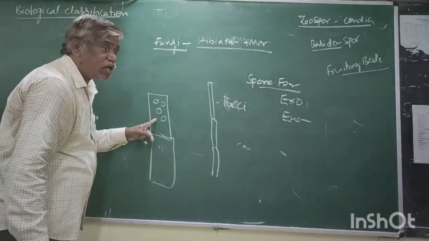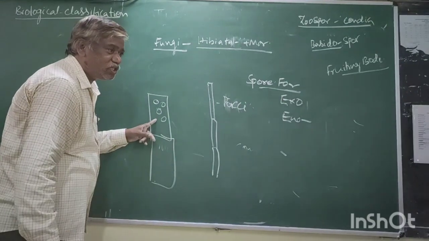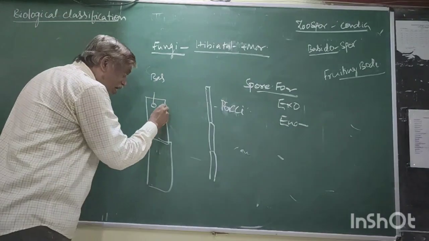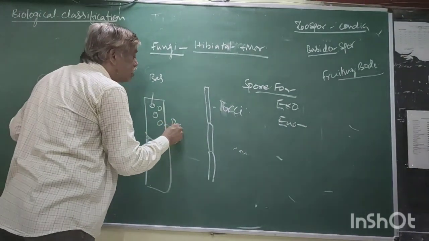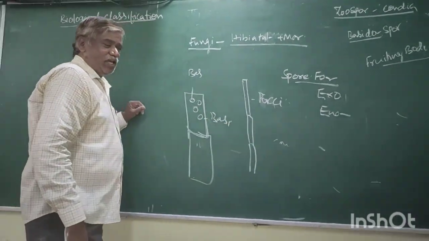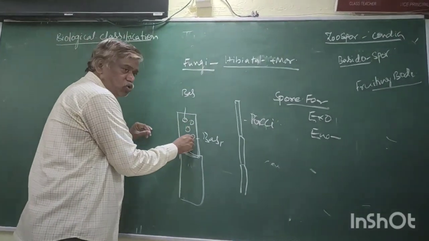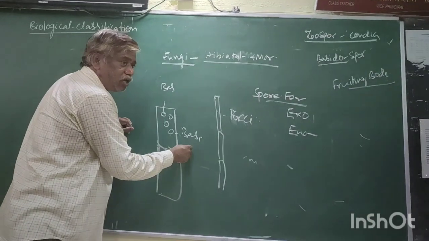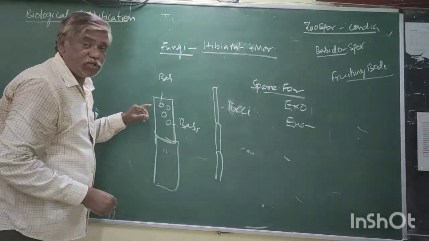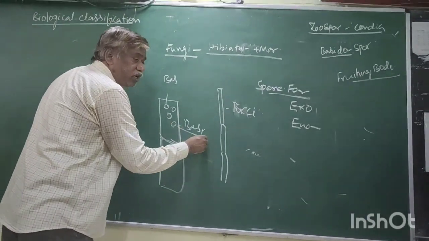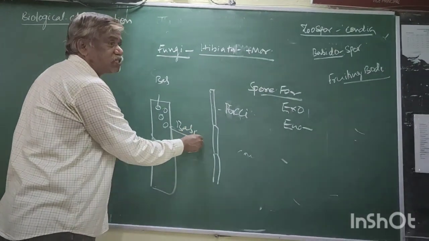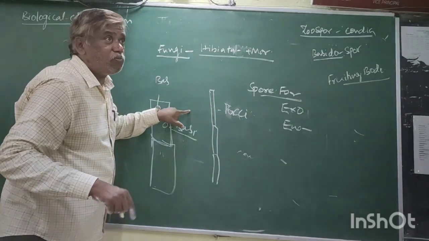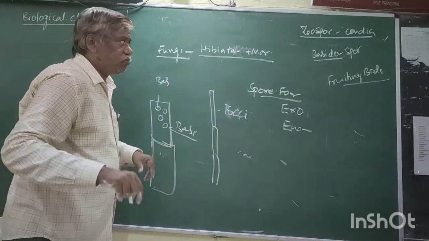Now it is a fruiting body of the basidiomycete. These four are called basidiospores. Hence, this fruiting body is called a basidium. These are the four spores. Name the four spores. Basidiospores. Hence, the fruiting body is called a basidium. Basidiospores are produced in the basidium.